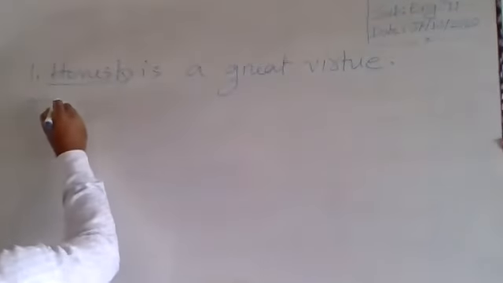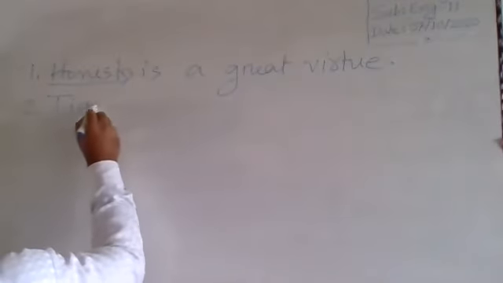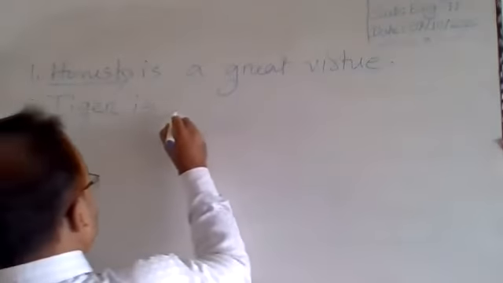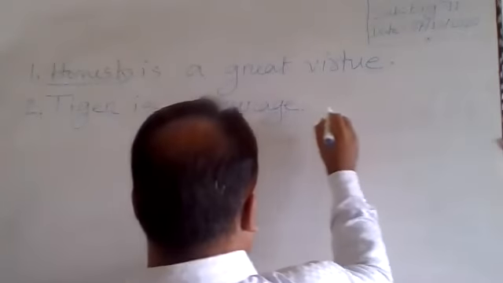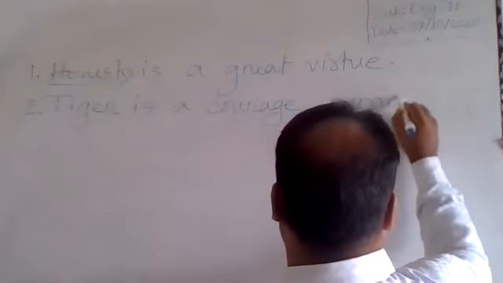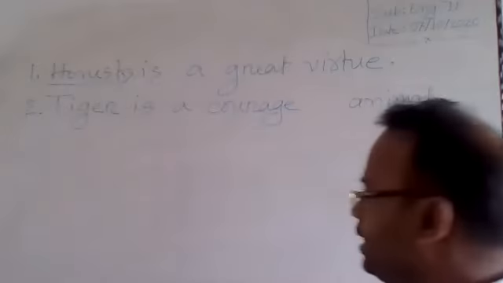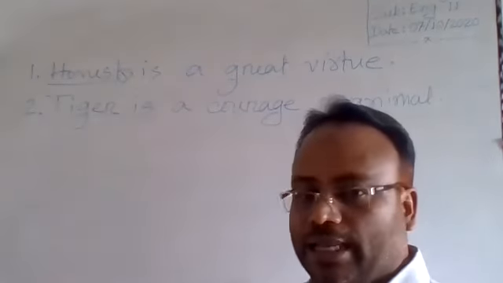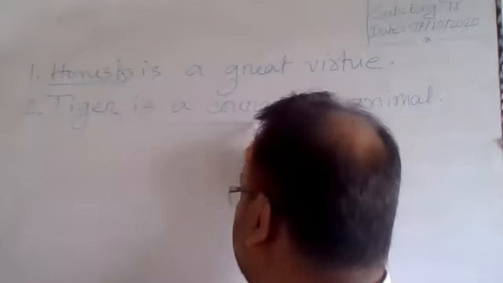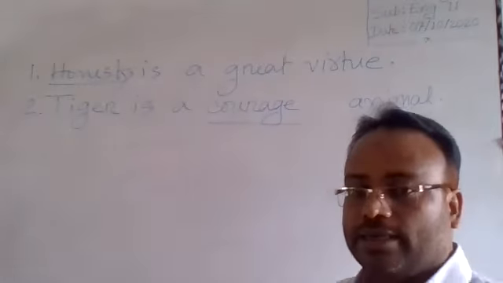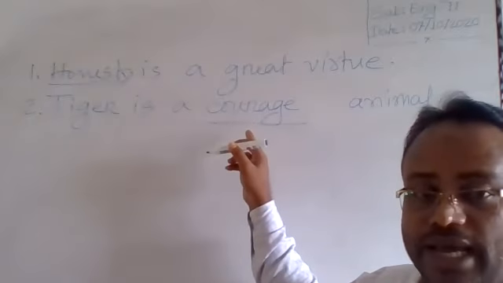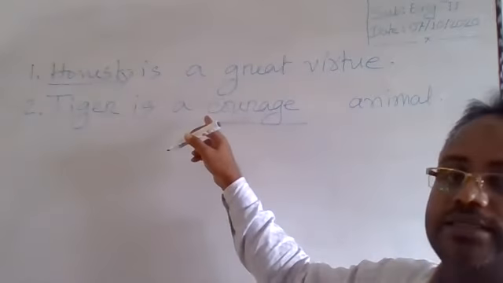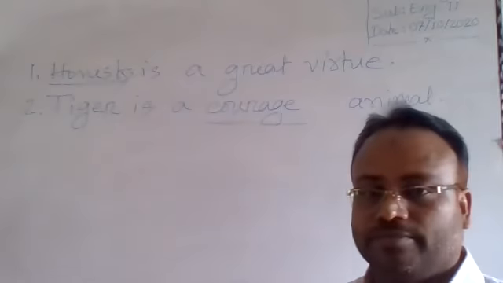Let me give another example. Tiger is a courage animal. The word courage is underlined. It tells us that the word is in wrong form. We will have to correct it using suffix or prefix.